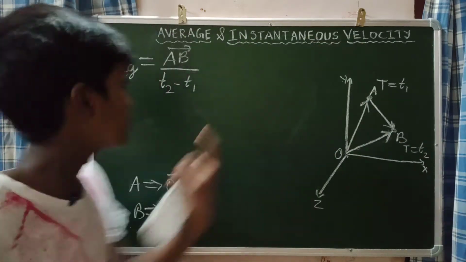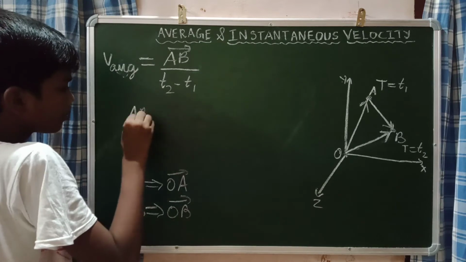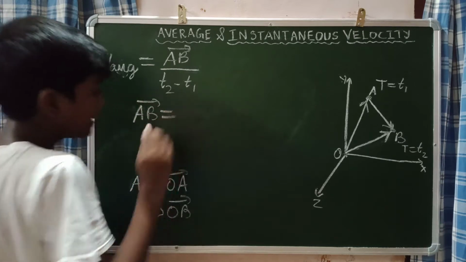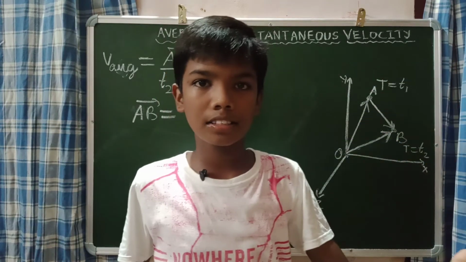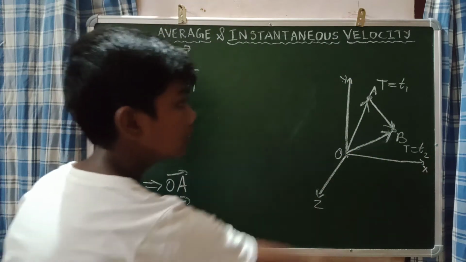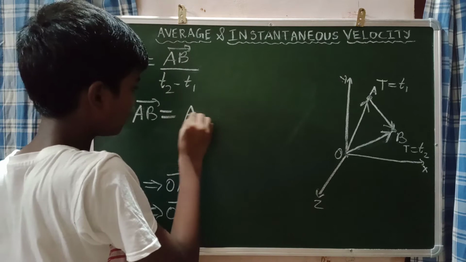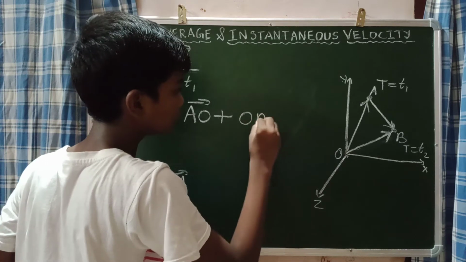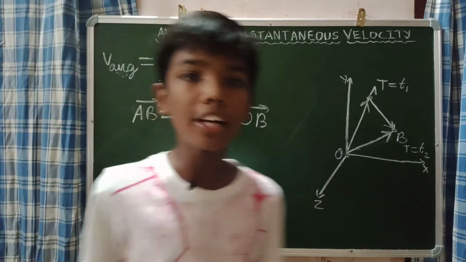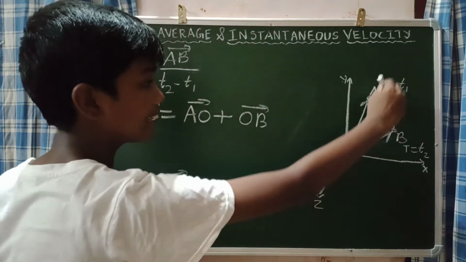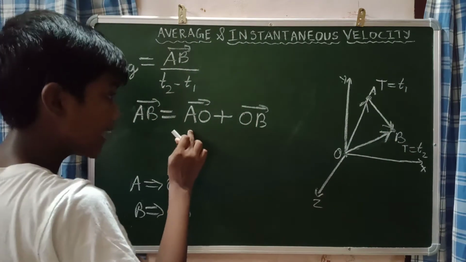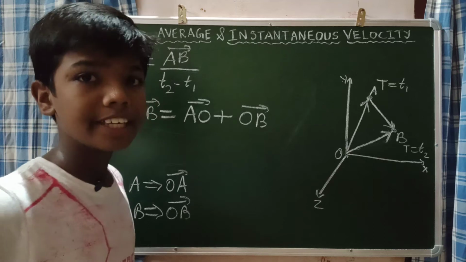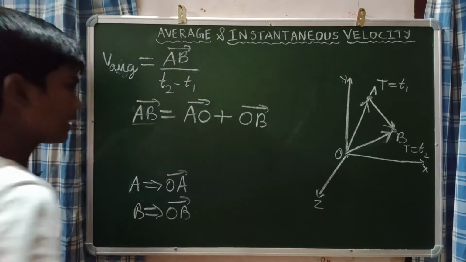The AB vector can also be written as the AO vector plus the OB vector. That's all, the vector addition we are doing. This AB vector is the resultant vector: AO vector plus OB vector gives me this AB vector.